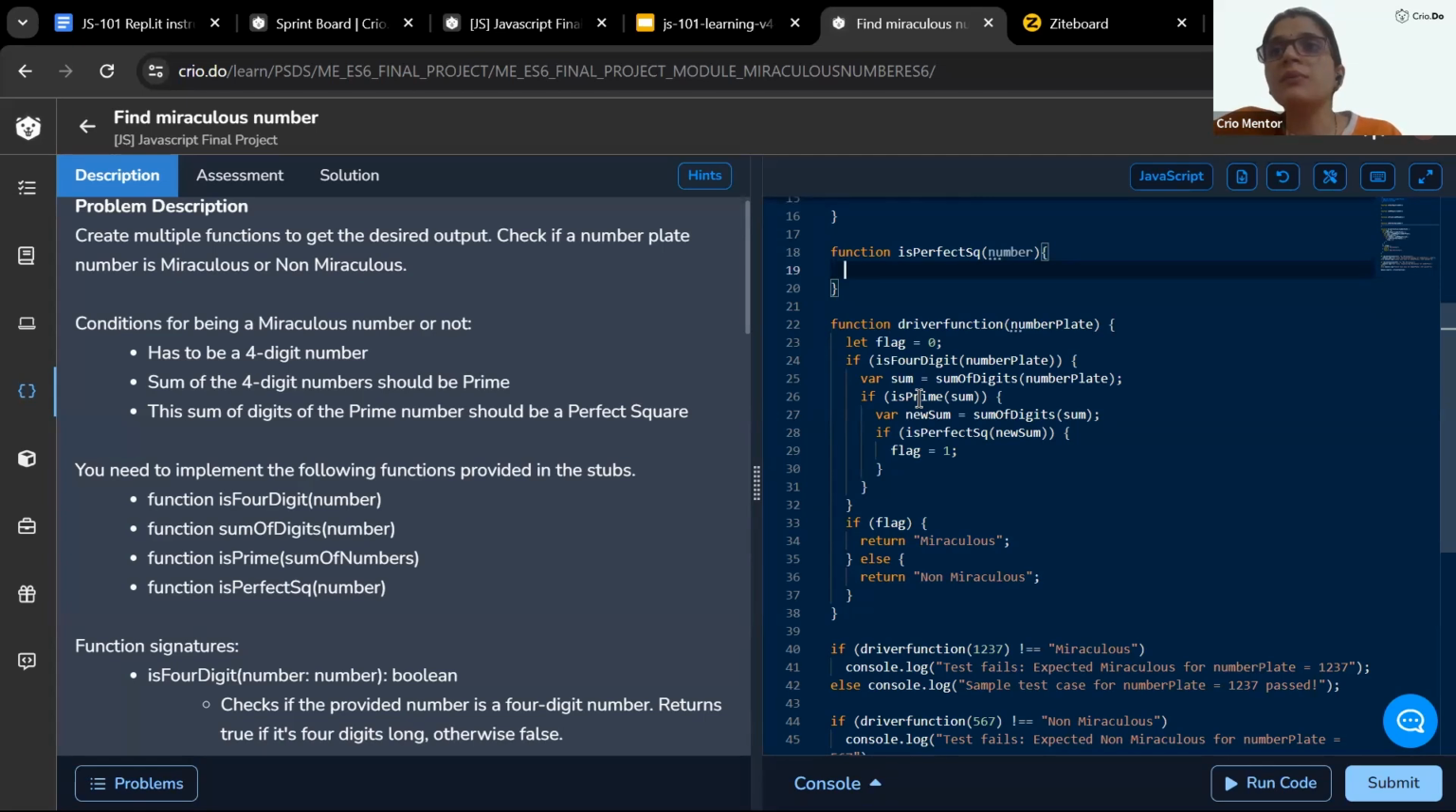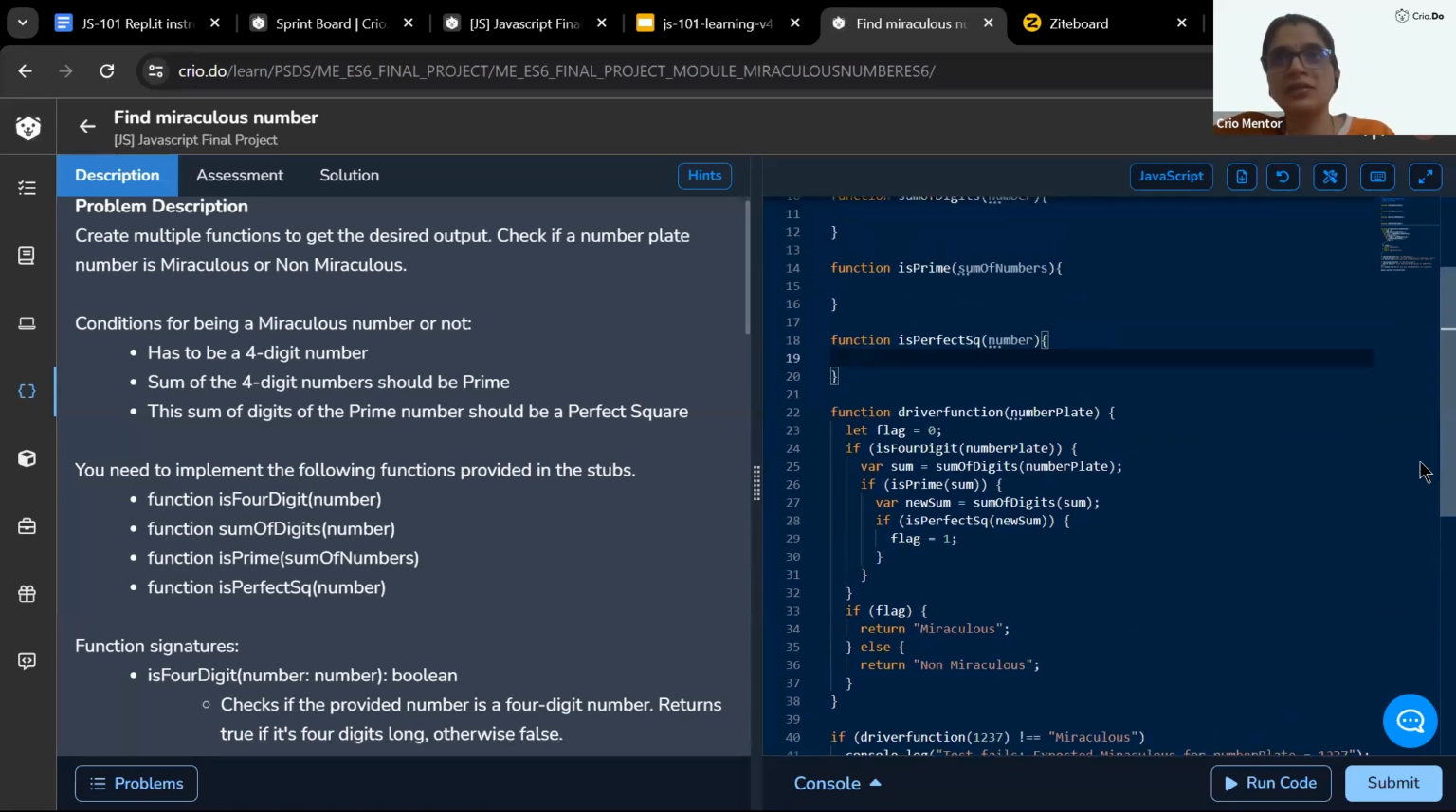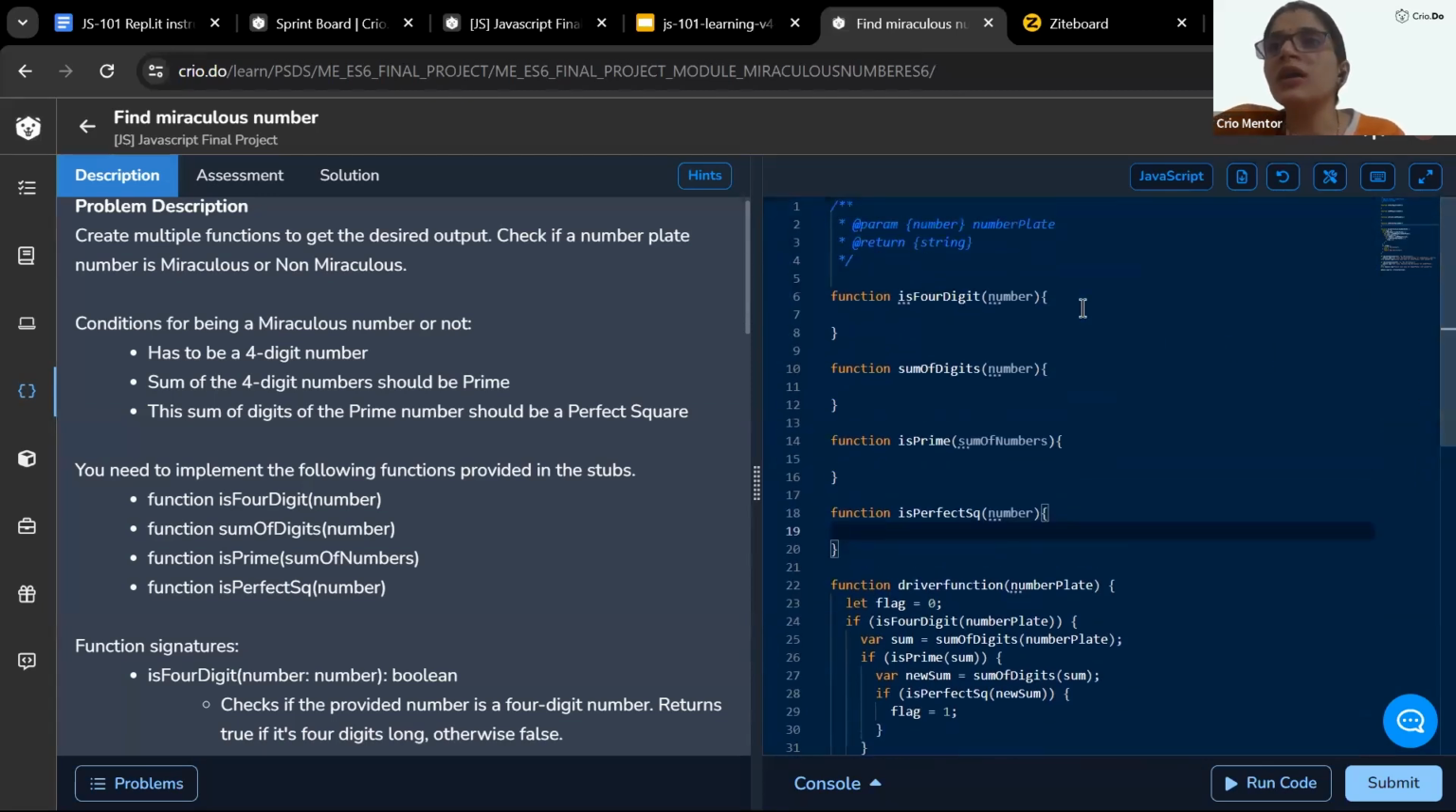If it is a prime number, we are again calling sum of digits to count the sum. And this new sum we are giving to check if it is a perfect square or not. So you people don't have to call the functions. That part is something we have already taken care of. All you people have to do is define the logic in each of these 4 functions.